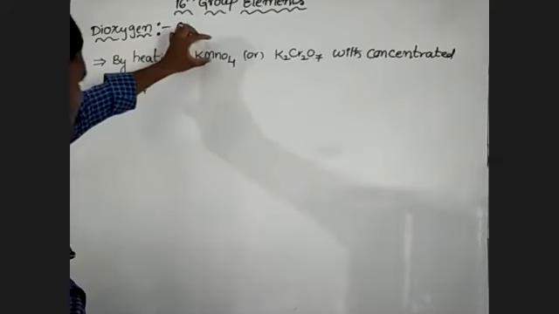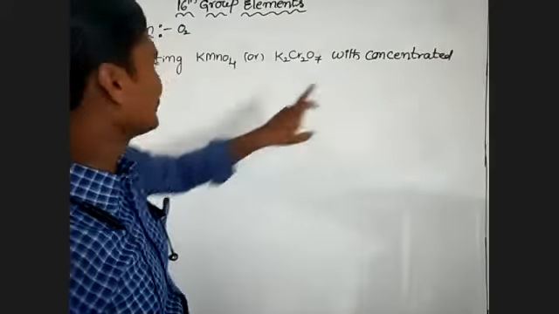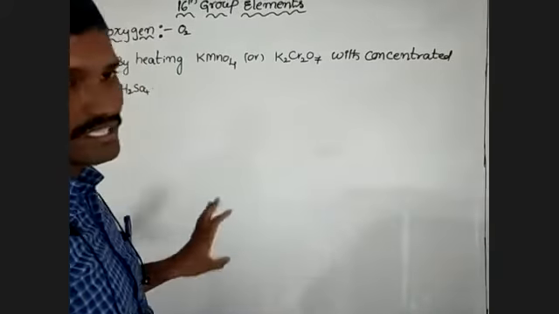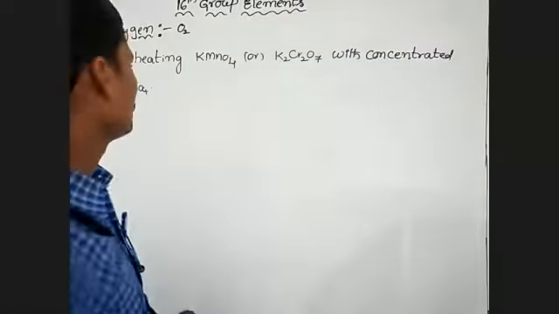When potassium permanganate or potassium dichromate is heated with concentrated sulfuric acid, it leads to the formation of dioxygen.